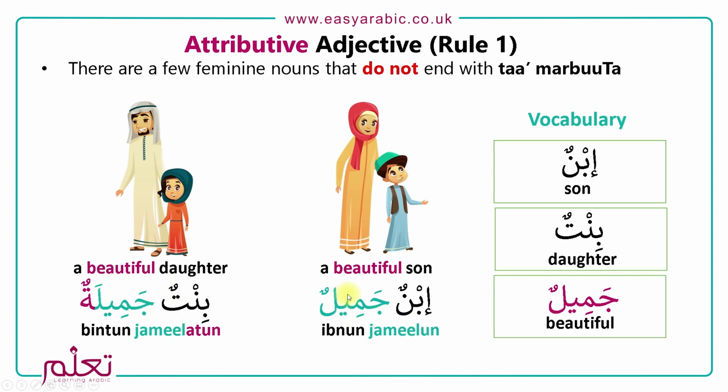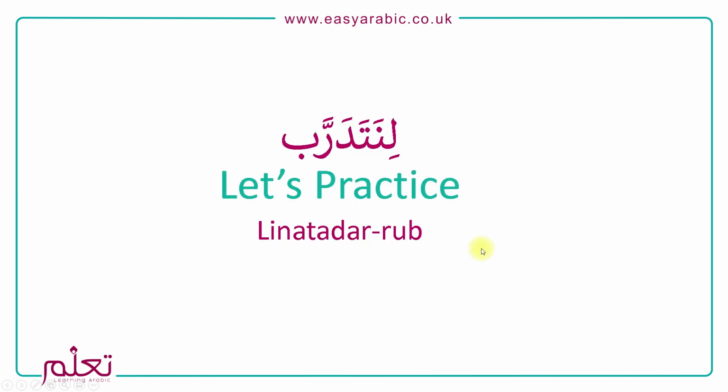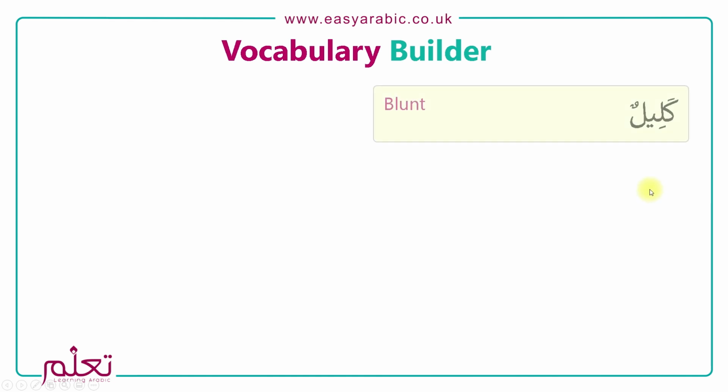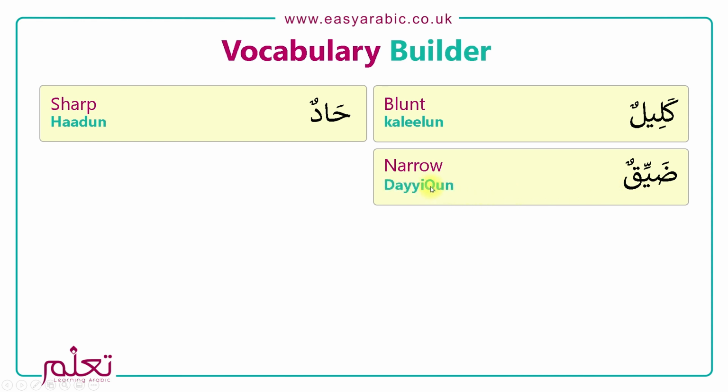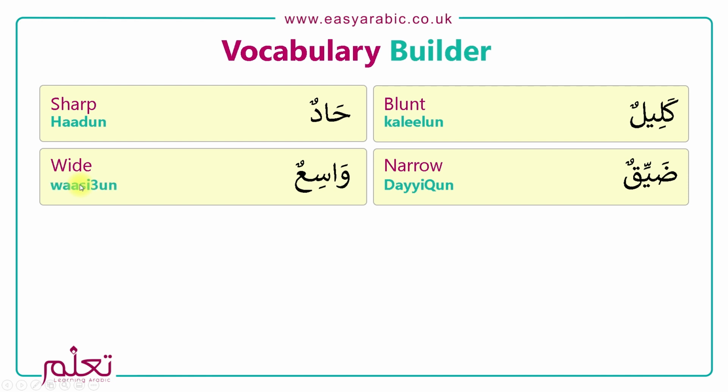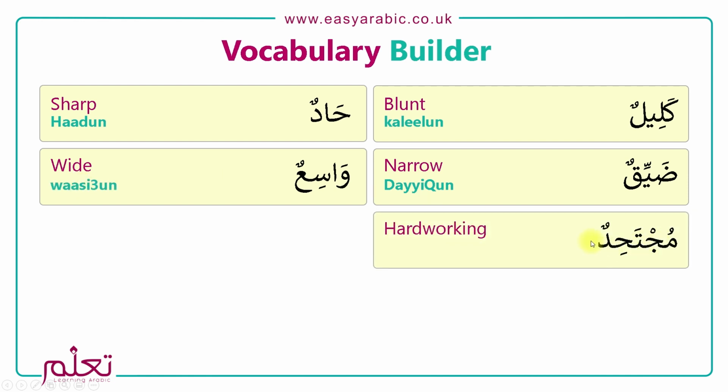Okay. So I'll tell you what we'll do now is go through, have a little practice of some words. We'll learn some words first, and then we'll go through and practice. So the first word is Kalilun, which is blunt. Hadun, which is sharp. Dayiqun, which is narrow. Wasi'un, which is wide. Mujtahidun, which is hardworking or diligent.